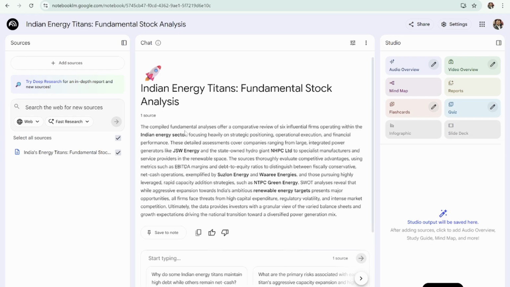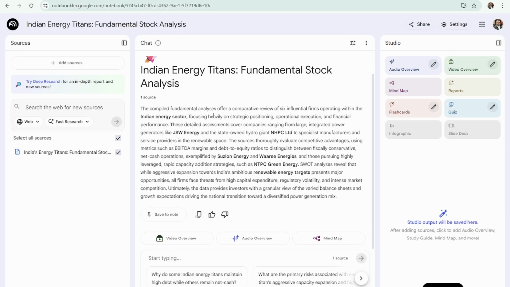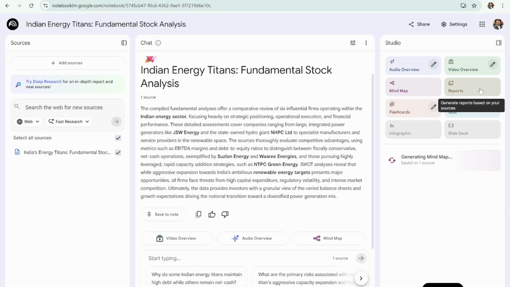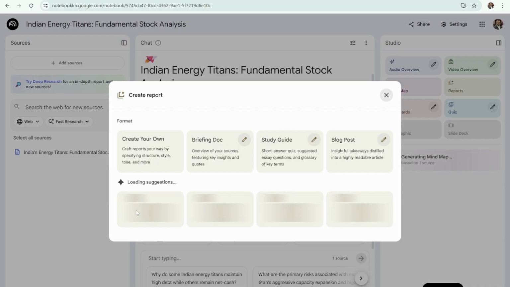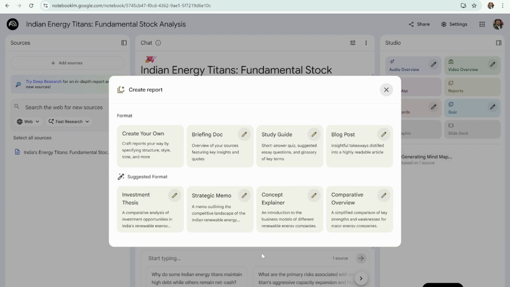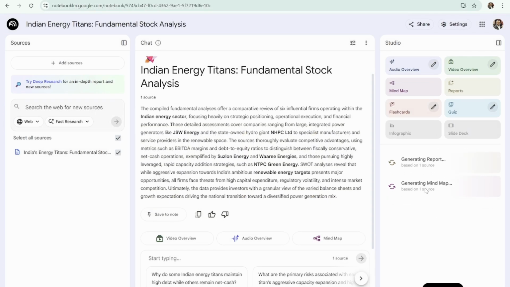artifacts. So here it has done an ingestion of the information, given us a quick summary, a neat summary over here. What we will be doing is creating a mind map as well as a report, and we look at what kind of suggestions it provides. Sometimes it provides a comparative analysis or an investment thesis. Okay, this time it has shown us an investment thesis, so we can just click that report as well. So these are two things that are being generated.